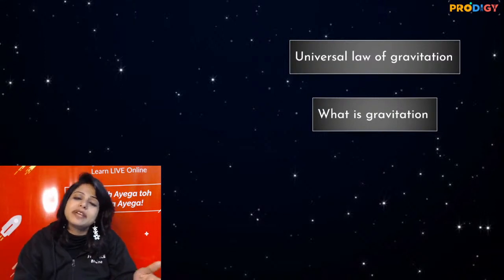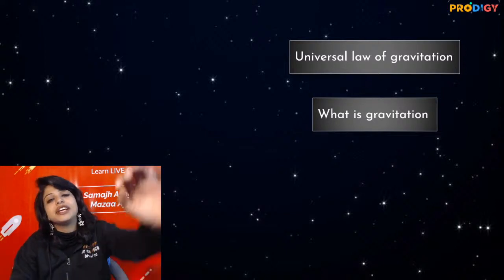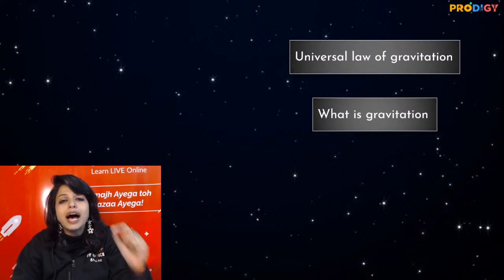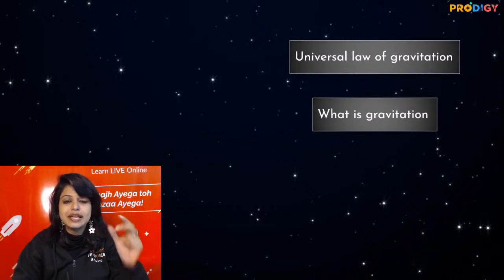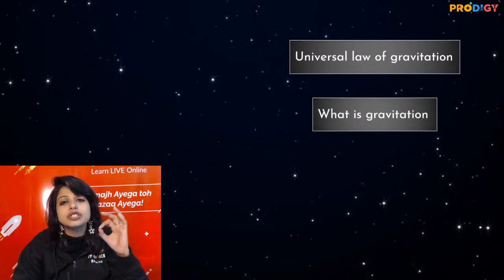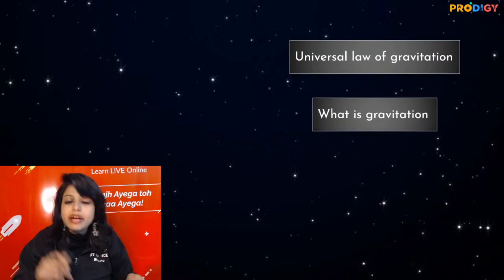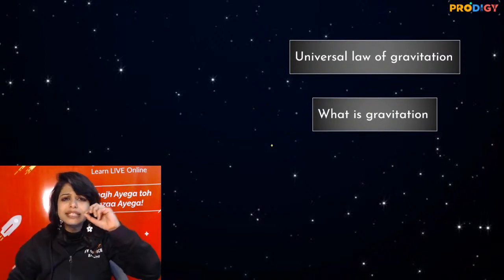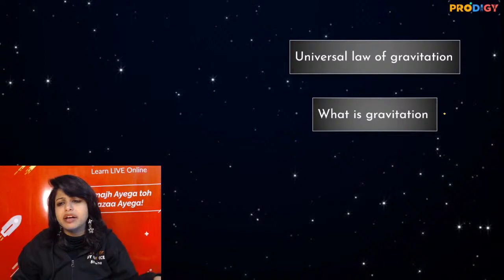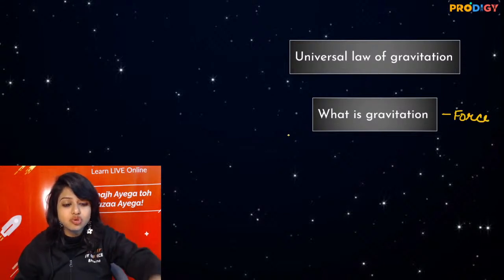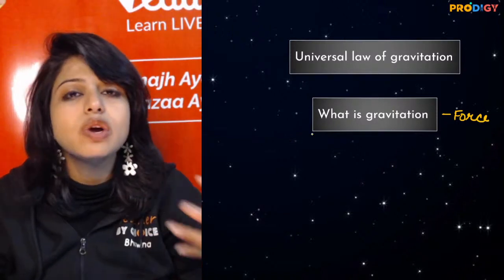If it is being asked what is gravitation, gravitation is a force by the virtue of masses between any two bodies. The nature of gravitational force is always attractive. So any question, see, a simple thing, if it is a 1 marker, I'll write it as a force. Work done. But if it comes as a 2 marker question, what will you do?